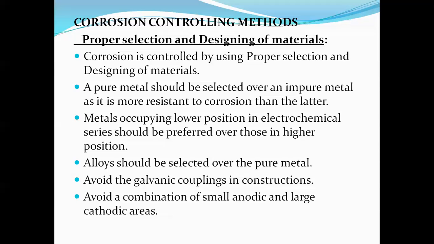Now see here. Corrosion can be minimized by the selection of metal design. What is selection of metal design? Selection of metal design man chusetappudu, suppose I'm taking a metal here, right? Now this metal may be in a U shape or an X shape. The metal I take might be a U-shaped metal or an X-shaped metal.